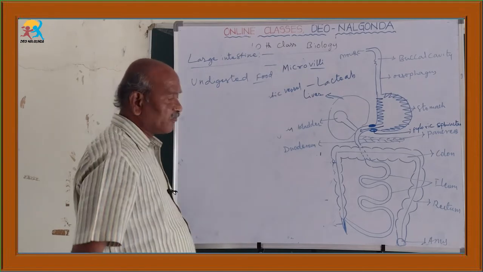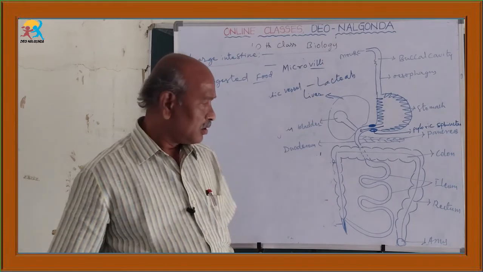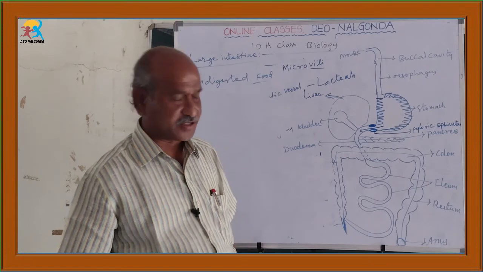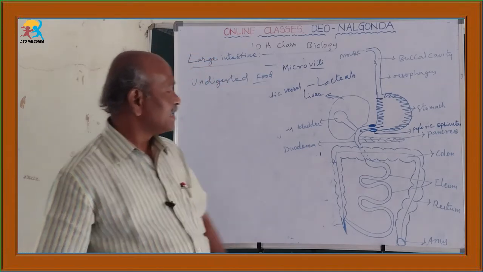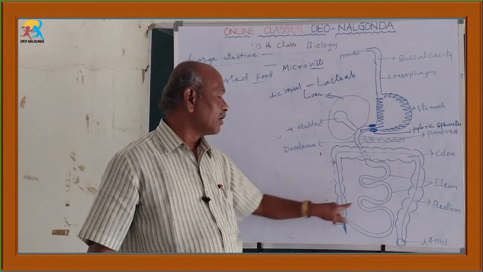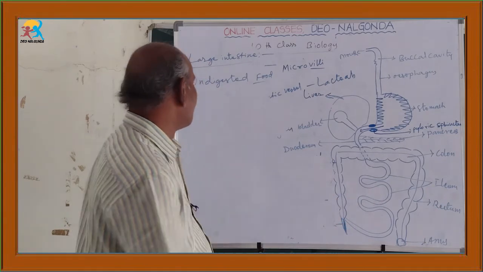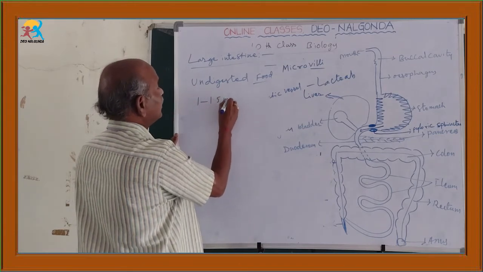Such undigested food enters the next part of our alimentary canal, which is called the large intestine. The large intestine is much wider than the small intestine, but it is very short, about 1 to 1.5 meters long.